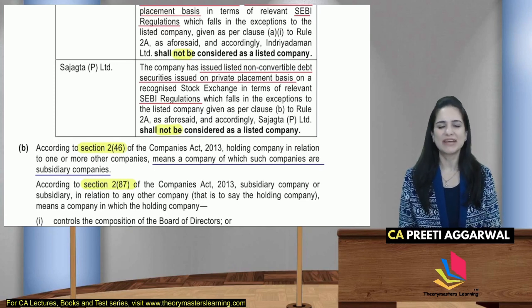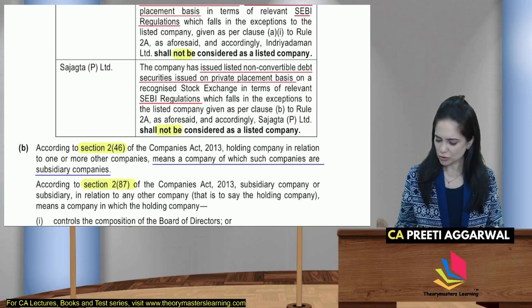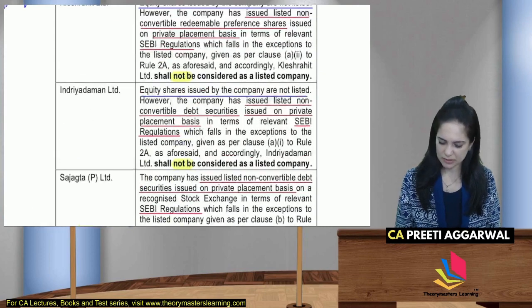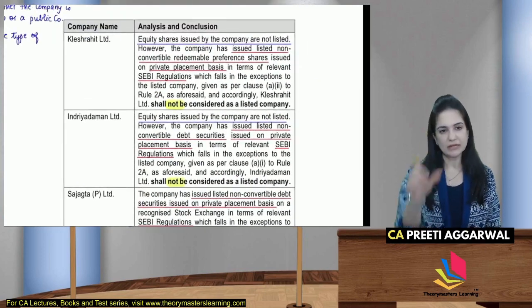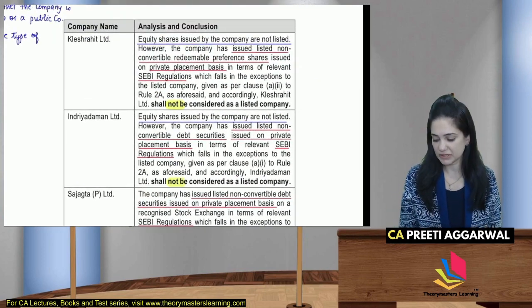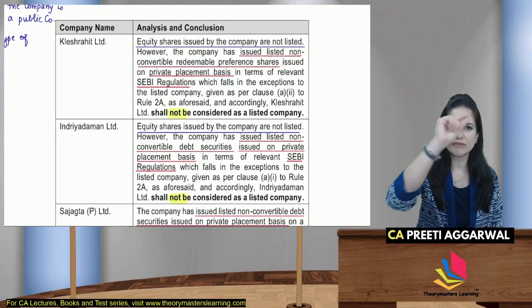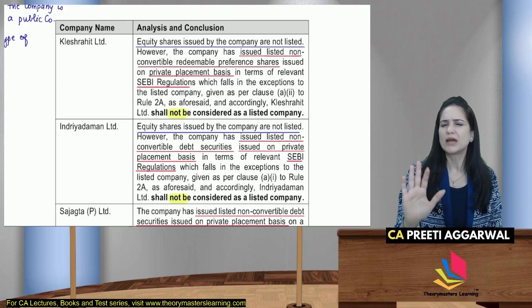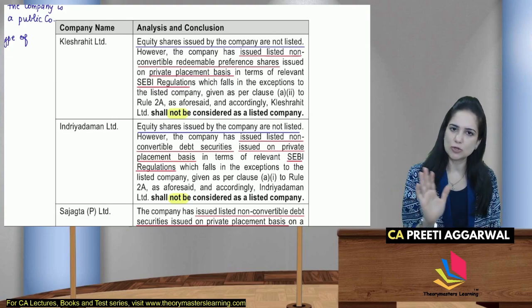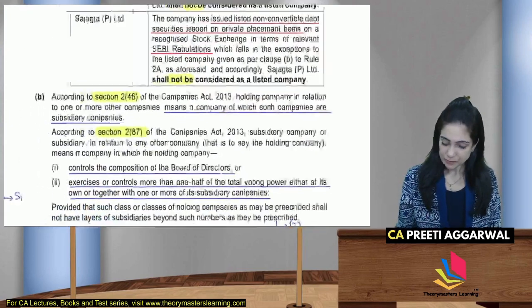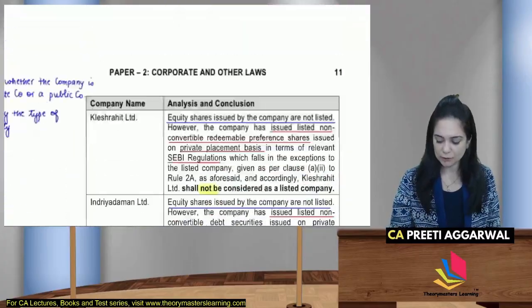It's not considered a listed company. So, a very simple answer. You can write it in this manner, in tabular form, but if in the exam the same question is asked and you have written in paragraph form, give the heading K Limited, write the paragraph, I think you need not worry. That is also acceptable. For the second part, now they want you to find the relation.